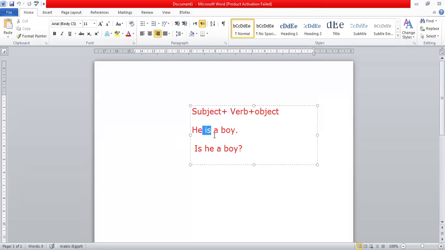The verb is the base of the sentence. Any sentence can't be connected without a verb. I would like to say the verb is the stone of the sentence. Can you build a building without stone? So the verb here is the stone of the sentence.